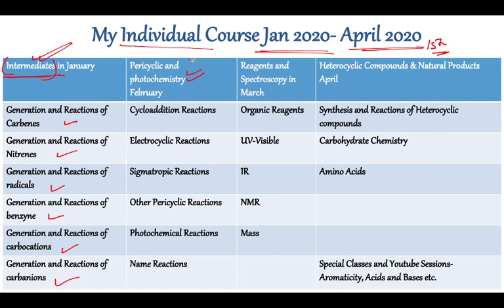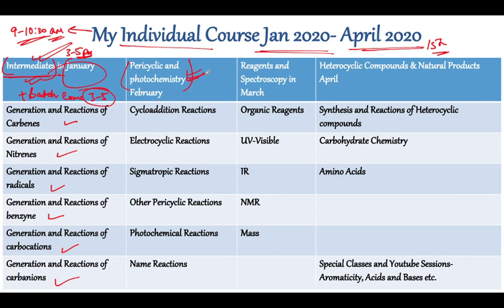Also, we saw that pericyclic reactions and photochemistry are really important. So in the month of January, I will be completing the intermediates along with the batch course, okay? And the times are not the same. The batch course is at around 3 to 5 p.m. My classes will be at 3 to 5 p.m., and if you miss a class, guys, you can definitely see it in the recorded version. Also, in the individual course, my classes will be around 9 to 10:30, a 1.5 hour session. It is going to be in the morning, AM.